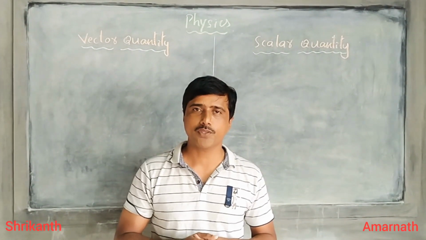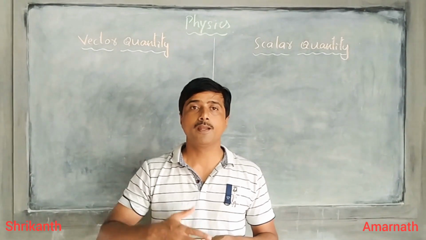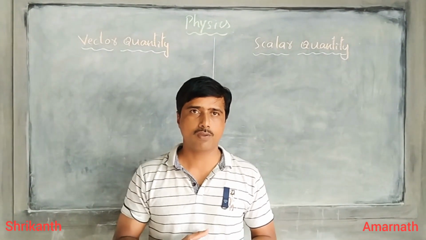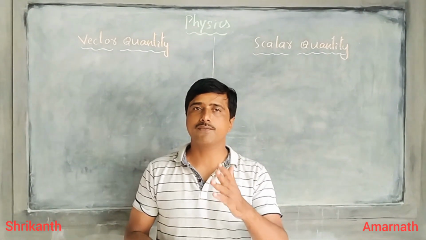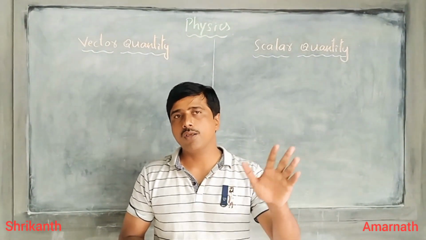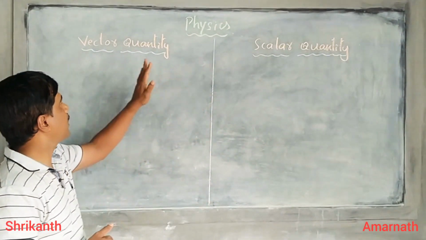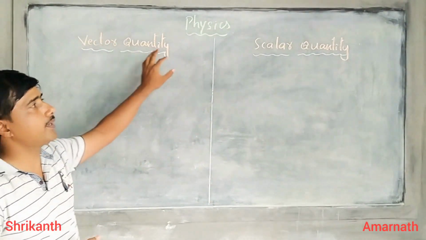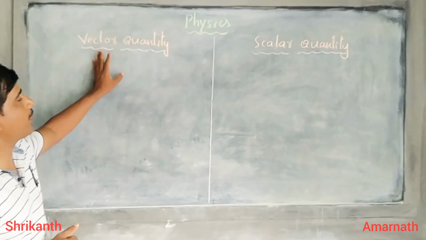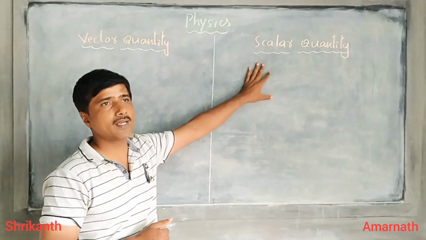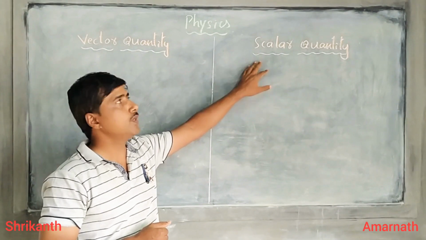Am I right? Yes, that means depending on how you pose the condition, the physics parameters are classified as scalar quantity and vector quantity. What do you mean by vector quantity? What do you mean by scalar quantity?